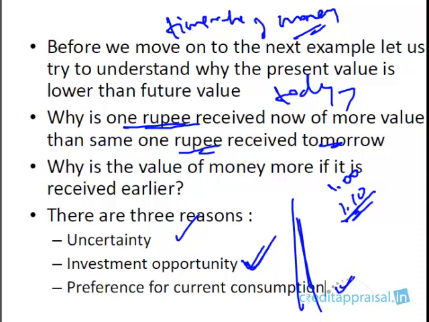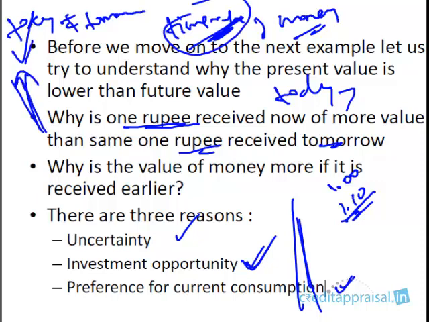And finally, it's human nature to prefer current consumption. So these are the three reasons why we say money has got a time value. Money received today is not equal to money received tomorrow. Money received today is more valuable than money received tomorrow. The same amount, okay, we're speaking of the same amount. 1 lakh received today is more valuable than the same 1 lakh received 1 year from now.